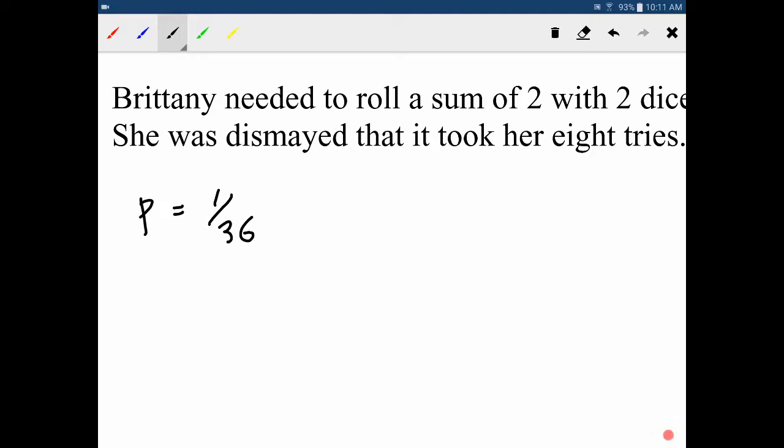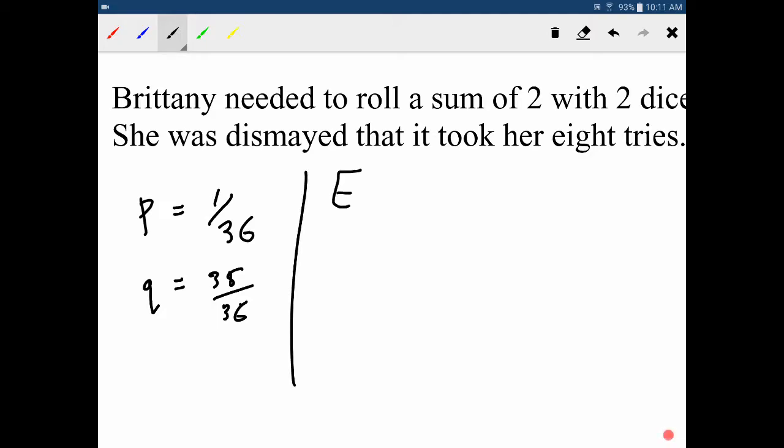And remember, you can look at that chart that I gave you in the last unit, or maybe it was 2 units ago, I can't remember, but it is on your formula sheet that you will have access to again. Okay. And so then the probability of failure here is, there's 35 things that you can roll that are not 2s. So 35 out of 36.